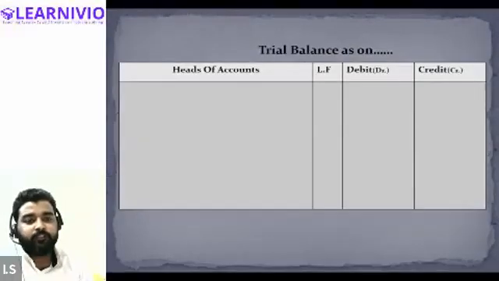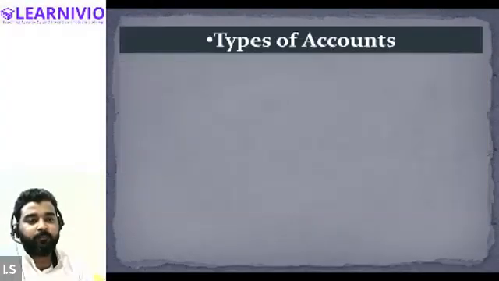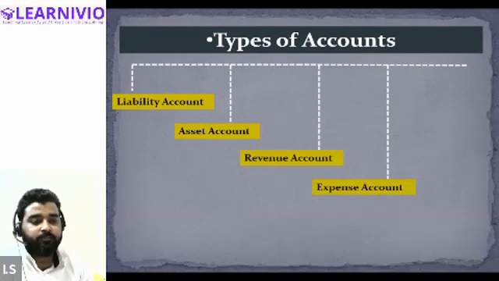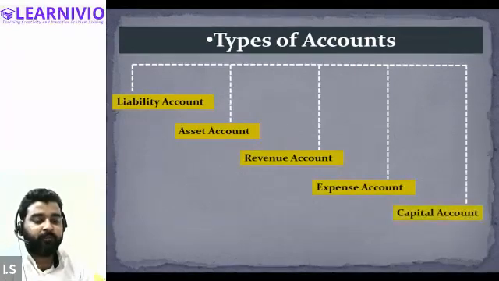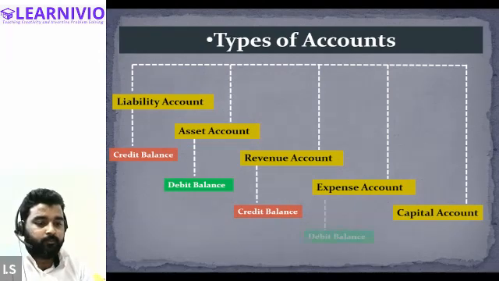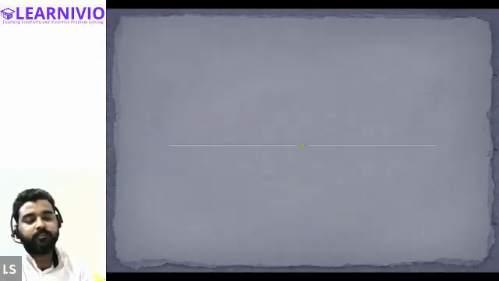Now, after this, we have understood the format of the trial balance. Then we have understood the different types of accounts as per the modern accounting approach. We have liability, asset, revenue, expense, and capital accounts, and generally their balances are credit balance, debit balance, and then credit for the revenue account, expense account is of debit balance, and capital account always has the credit balance.